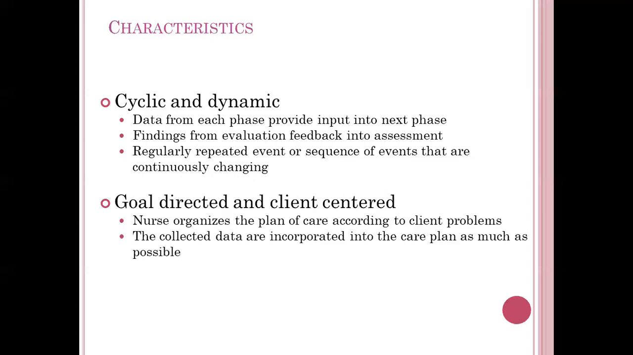The second characteristic is that it is always goal-oriented and client-centered. What does goal-oriented mean? Every nurse has a particular goal in order to meet the needs of the client, and we develop the care plan according to the client. Whenever we collect data from the client, based on that we decide what care the client needs. So we provide our nursing care based on the client. The nursing process is goal directed and client centered.